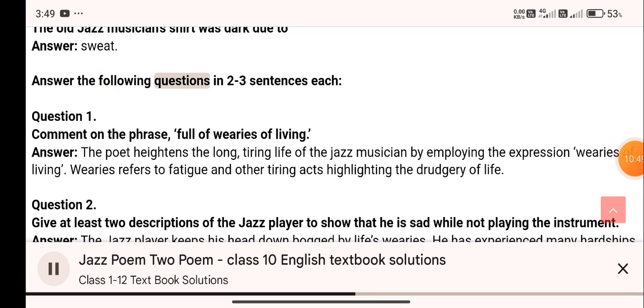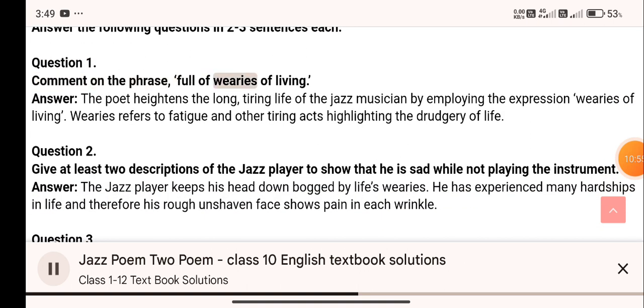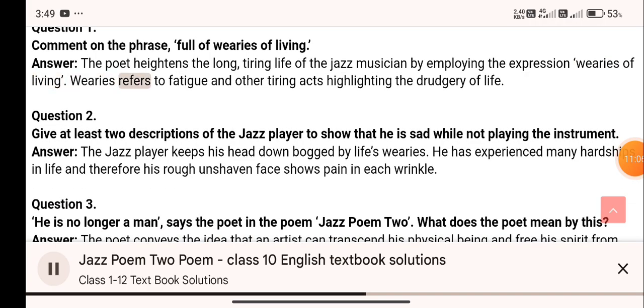Answer the following questions in 2 to 3 sentences each. Question 1. Comment on the phrase, full of wearies of living. Answer. The poet heightens the long, tiring life of the jazz musician by employing the expression, wearies of living. Wearies refers to fatigue and other tiring acts, highlighting the drudgery of life.